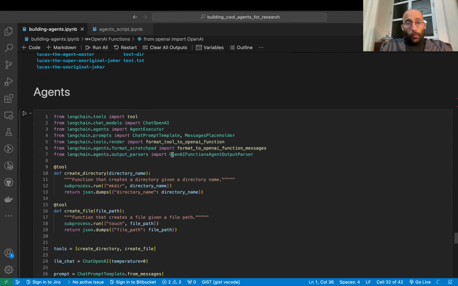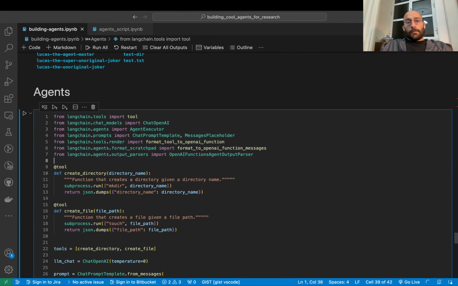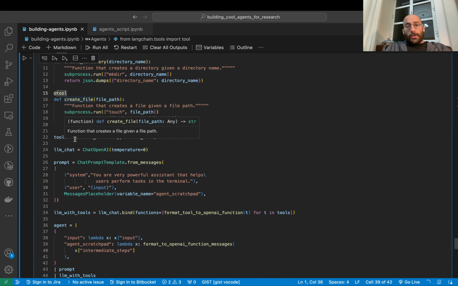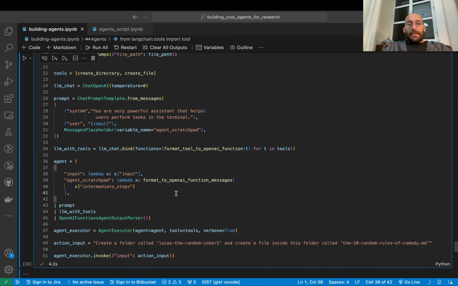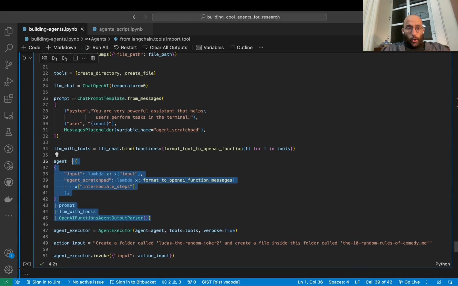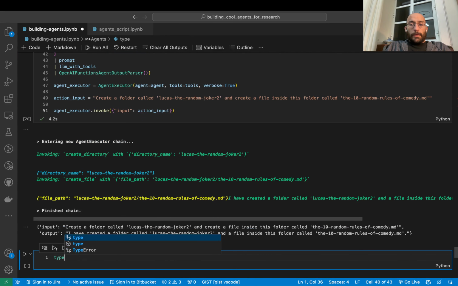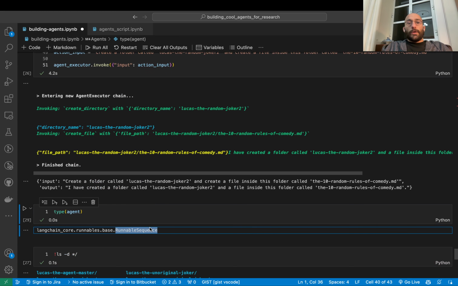And finally, we used LangChain to create tools and to create an agent by leveraging the tool decorator connected with the format to OpenAI function. And then we put everything into, this is called a runnable. Let me just put, if we come here and say type agent, yeah, this is a runnable sequence.